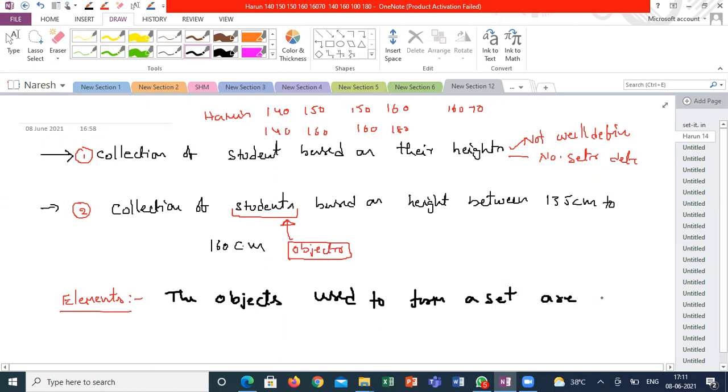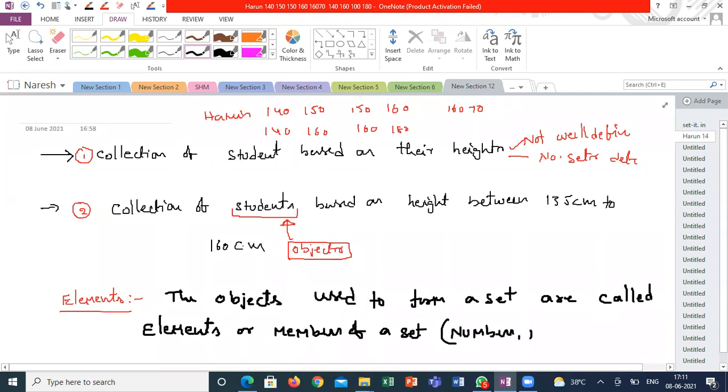The objects might be numbers, names, anything. Got it? How can we define elements?